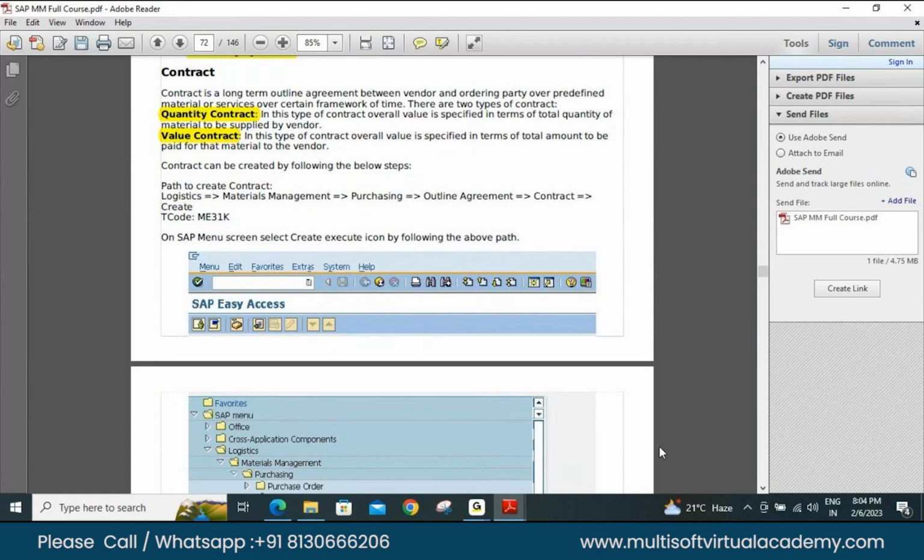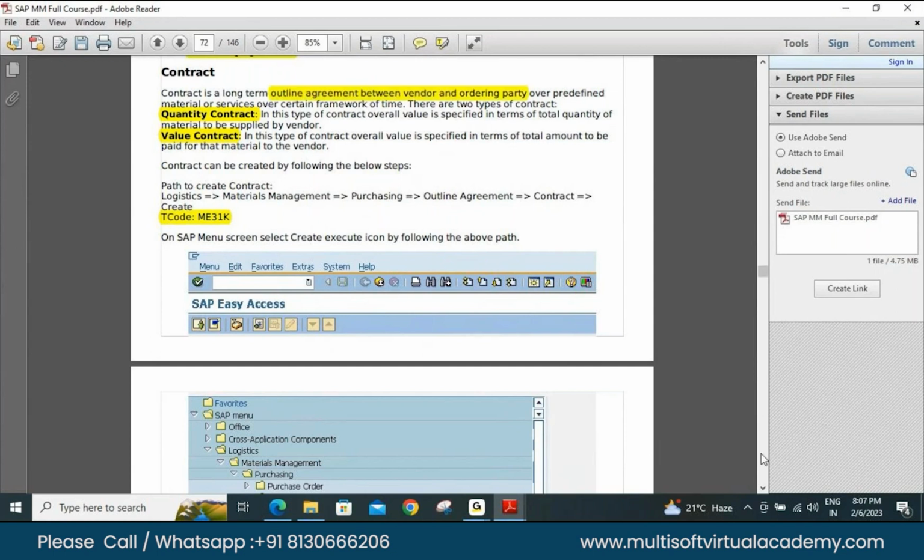It's a type of contract where the overall value is specified in terms of total quantity, in which the overall value is defined and the concerned parties are bound up to a certain amount. For example, I'll procure 10,000 bags of cement from you. So this is a quantity contract where we specify the quantity, and when we specify the value, this is a value contract. Quantity contract is like short term bulk. If we specify the quantity, then it becomes a quantity contract. But if we specify the value, the amount for which we are going to procure the material from you, then this will become a value contract. Contract is nothing but an agreement, an outline agreement between the vendor and the ordering party.